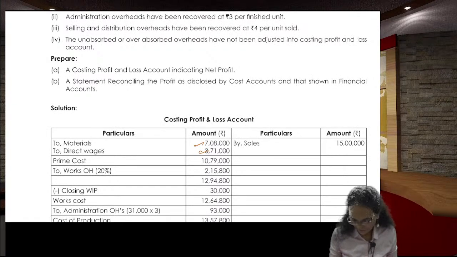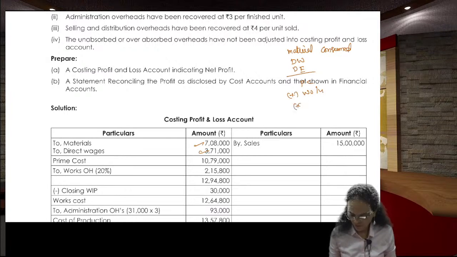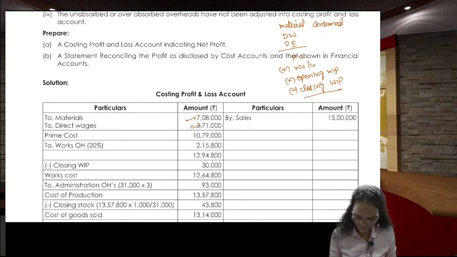Material consumed plus direct wages and direct expenses is your prime cost. To this prime cost, you will add works overhead. Then you will add opening work in progress minus closing work in progress. Then you will get the factory works cost or factory cost.